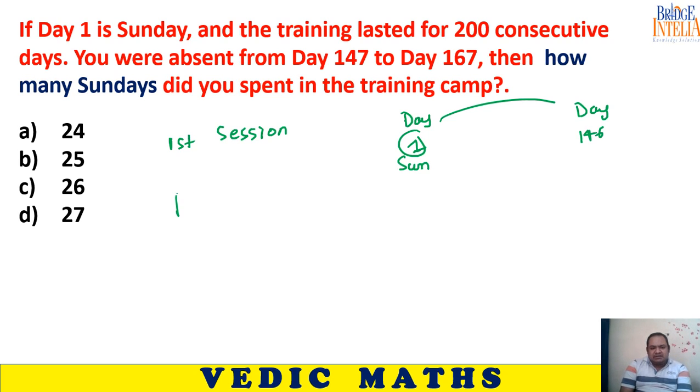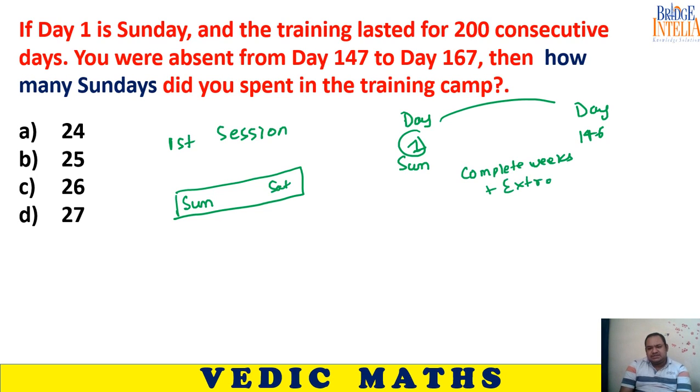You have been given a week which begins on a Sunday and ends on a Saturday. So how many complete weeks and how many extra days? This is the question you have to solve for these kinds of patterns. So how will you solve this?